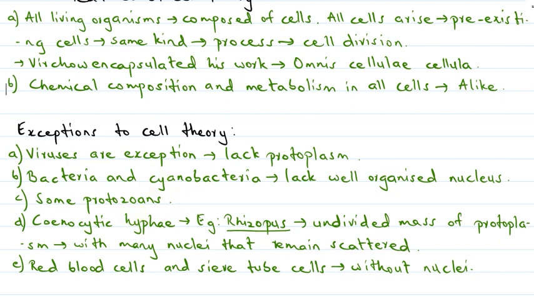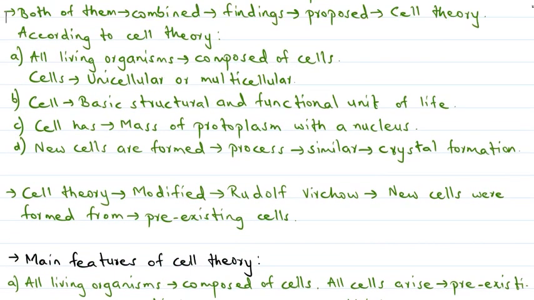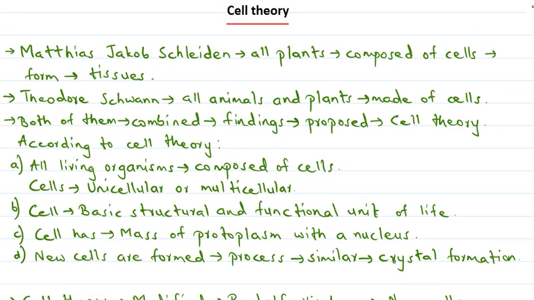Now let's quickly revise the things that we have covered today. We discussed cell theory in detail, and we now know that it was proposed by two scientists. One is Matthias Jakob Schleiden, a German botanist, who observed that all plants are composed of cells, and these different types of cells further form different types of tissues.